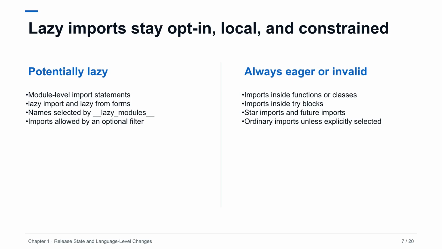The design deliberately avoids making all imports lazy by default. The new syntax is valid only at module scope and does not apply inside functions, classes, or try blocks. Star imports and future imports cannot be lazy. Normal imports retain their historical behavior, unless a module-level compatibility mechanism or an advanced global policy selects them. These restrictions preserve local reasoning. A reader can normally see the change at the import site. They also reduce the risk that error handling written around an eager import silently stops working.